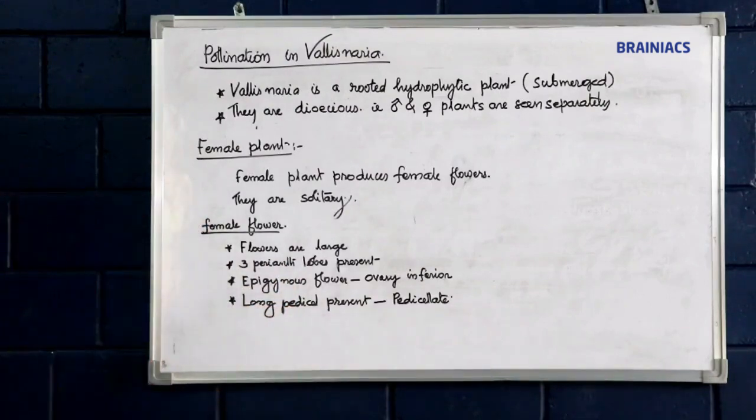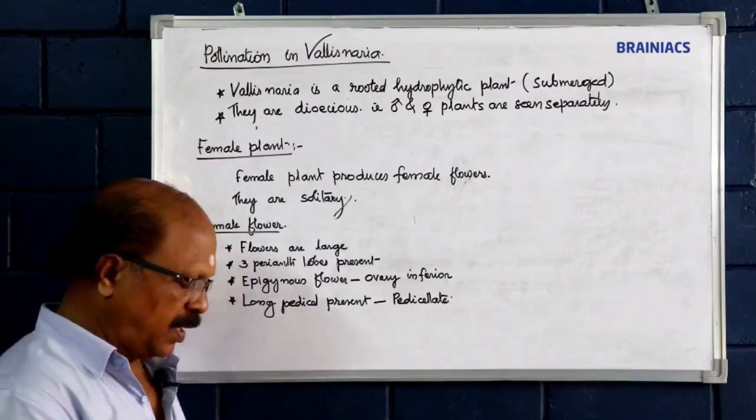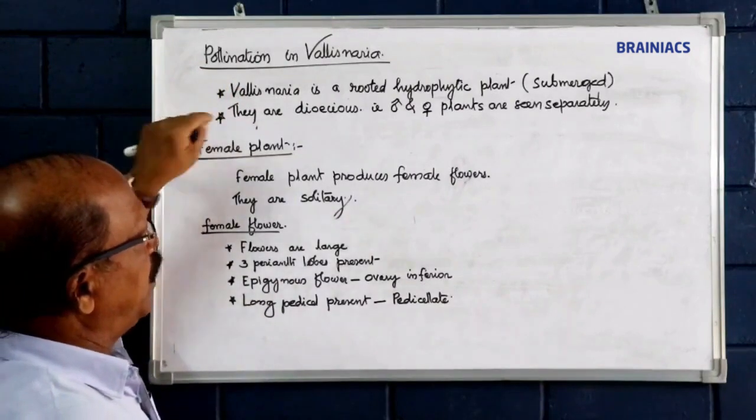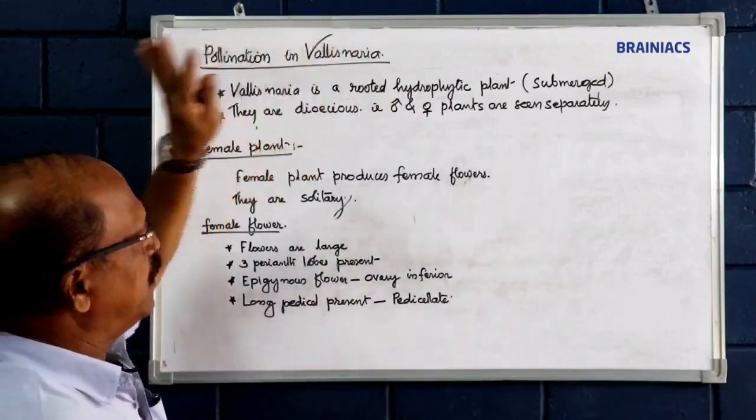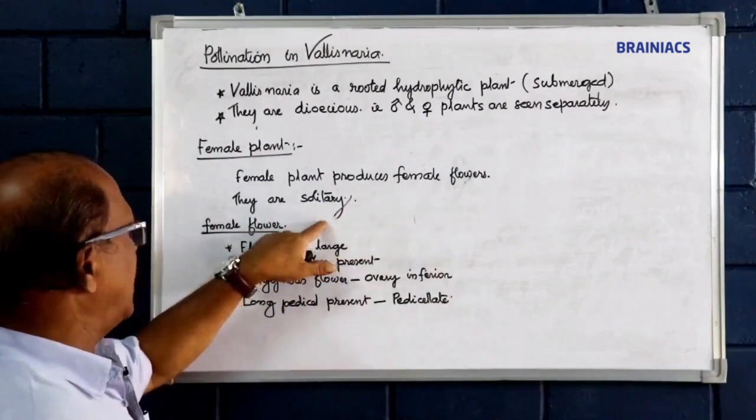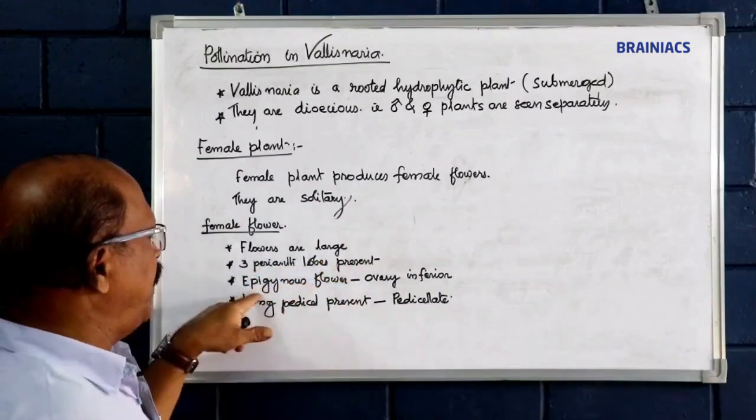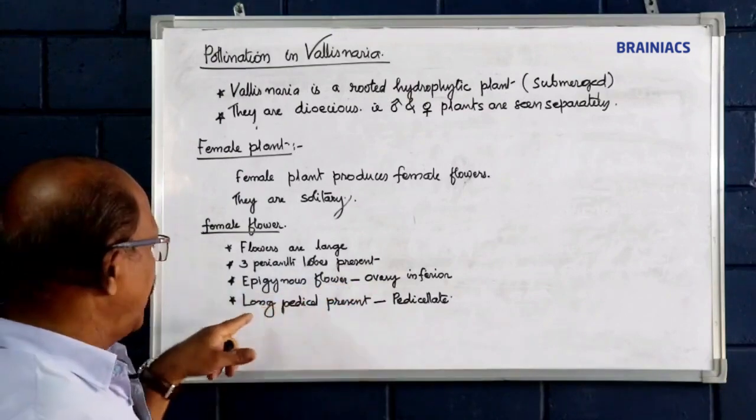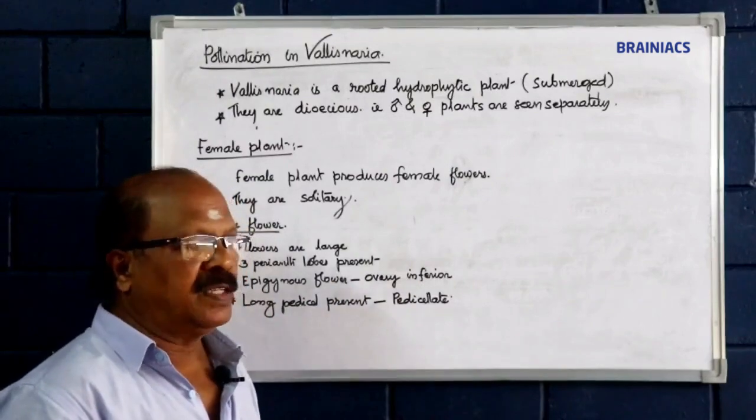Then pollination takes place with the help of water. How does it happen? See, Vallisneria is a rooted, submerged or hydrophytic plant. They are dioecious. Male and female plants are seen separately. The female plant produces female flowers, which are solitary. Flowers are large, three perianth members present, epigynous flower where the ovary is inferior, long pedicel present. Pollination takes place at the surface of water.